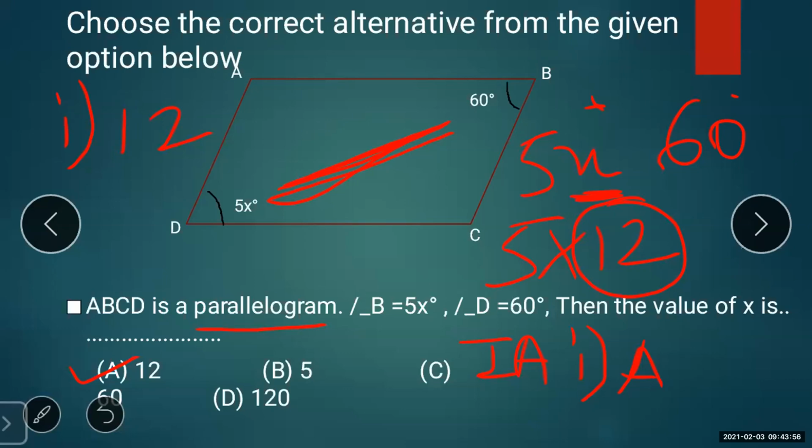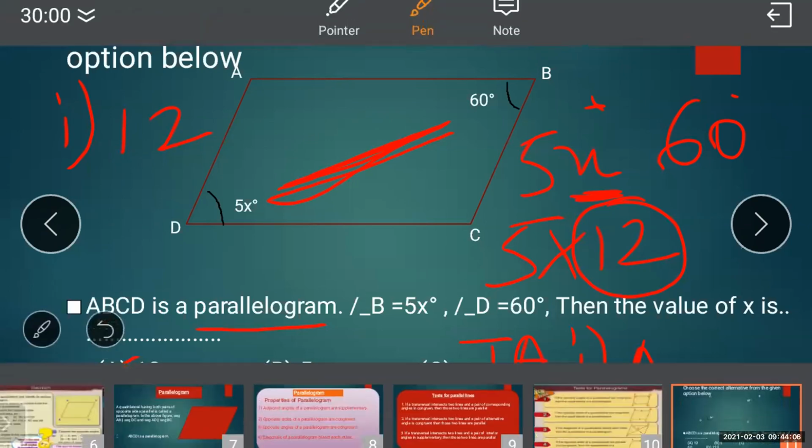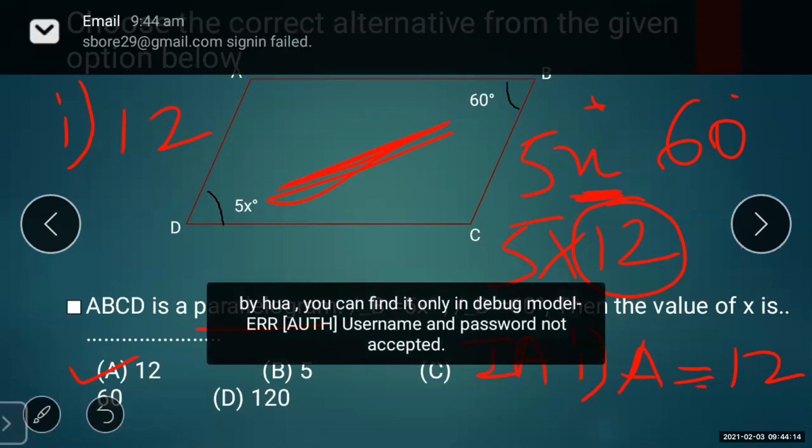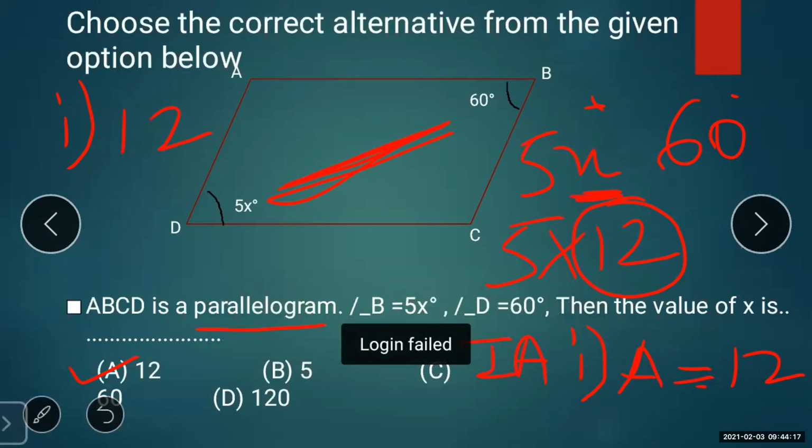But if you write 1A equal to 12, in this way, students, see, it is a very important thing to know. If you write the first sub question, A equal to 12, then in the exam, even if your answer is correct, you will not get marks.